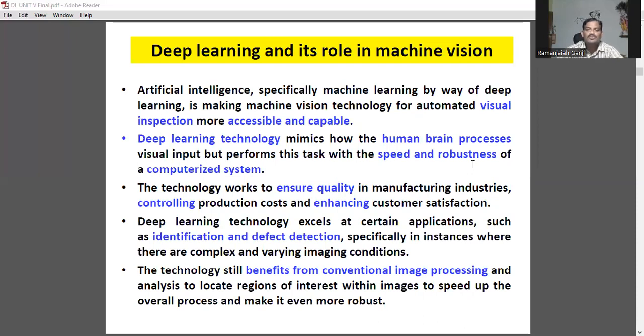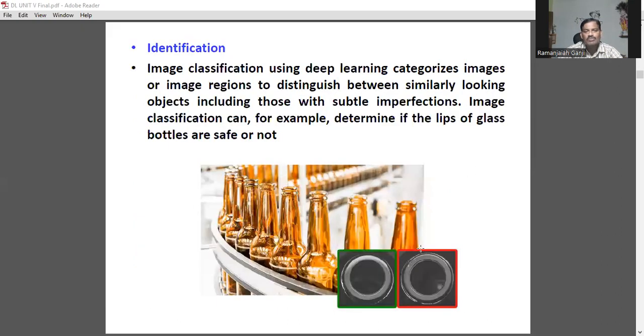This technology always provides you higher quality in the case of manufacturing industries, controlling the production cost and enhancing customer satisfaction, because it is closely related with the CRM activity, customer relationship management. We have some applications such as identification and defect detection, specifically in instances where there is high complexity and varying image conditions. This technology still benefits from conventional image processing and analysis to locate the regions of interest within the image, to speed up the overall process and make it more efficient.